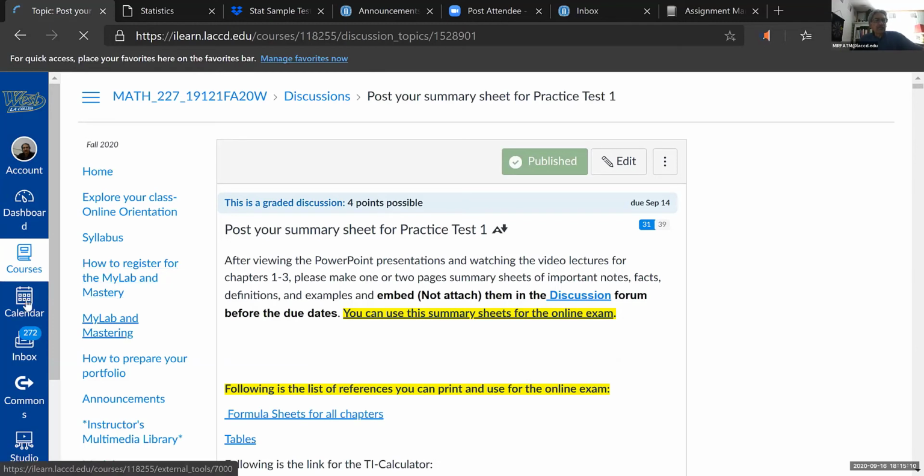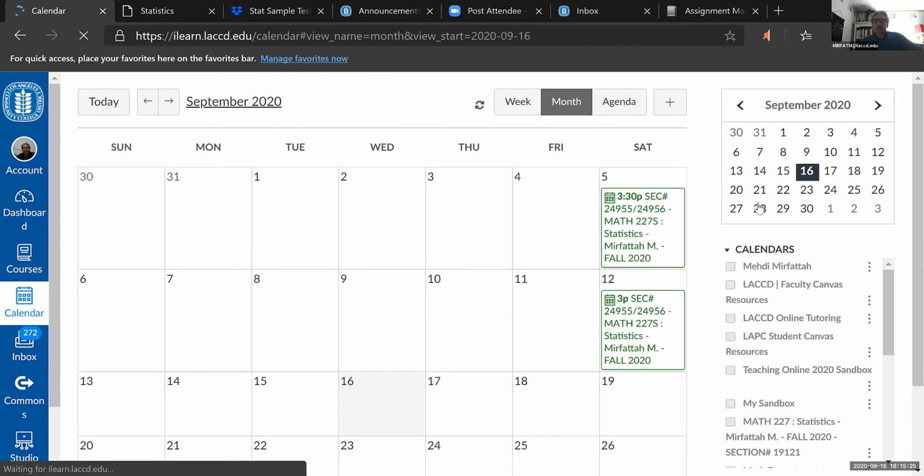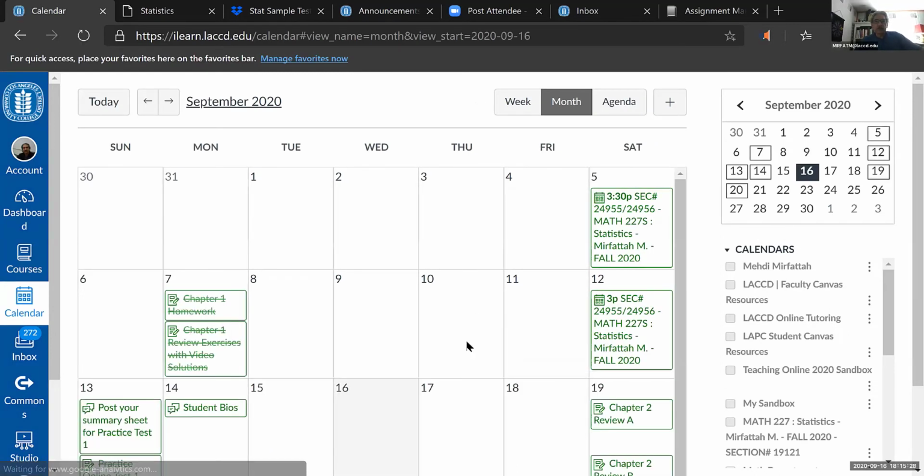Also, if you click on calendar, you can see the due dates from your end. This calendar is pretty handy. When you click on that, it would bring up all the due dates for you. That's another way to see the due dates, which is right here for you.